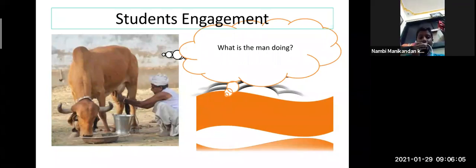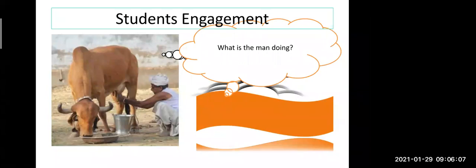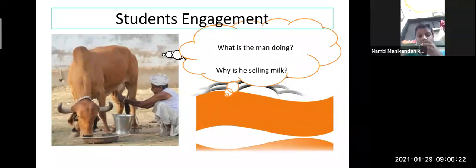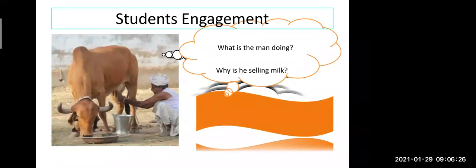Milk. Yes, he is taking out the milk from the cow. You can see there a big bucket is there and he is taking out the milk. So that much milk, is he going to drink it or what? He is going to sell it. Yes, he is going to sell the milk.